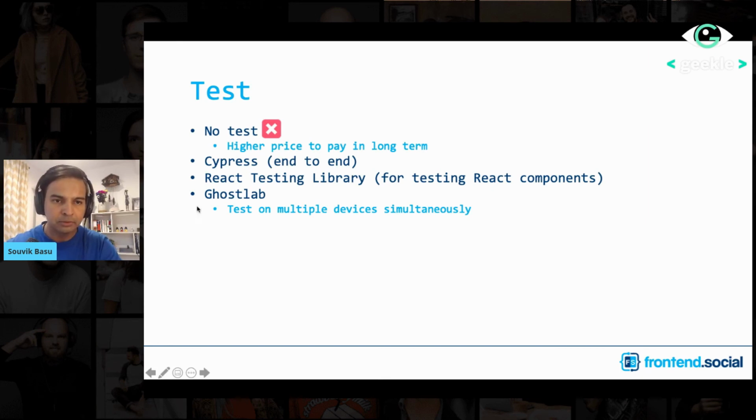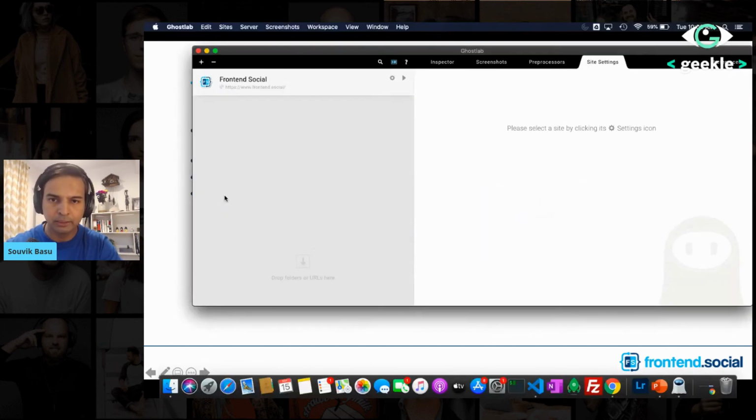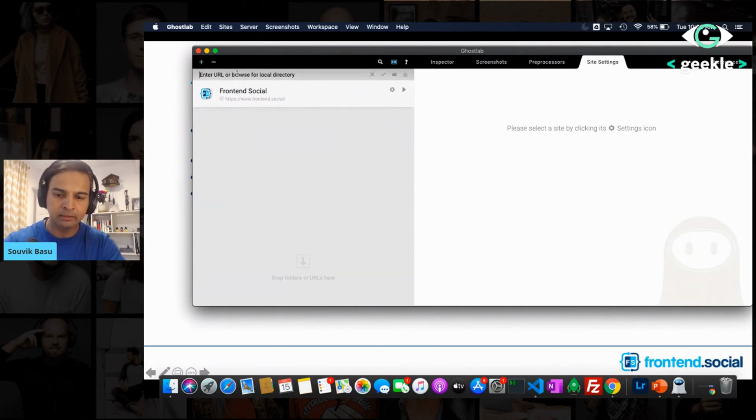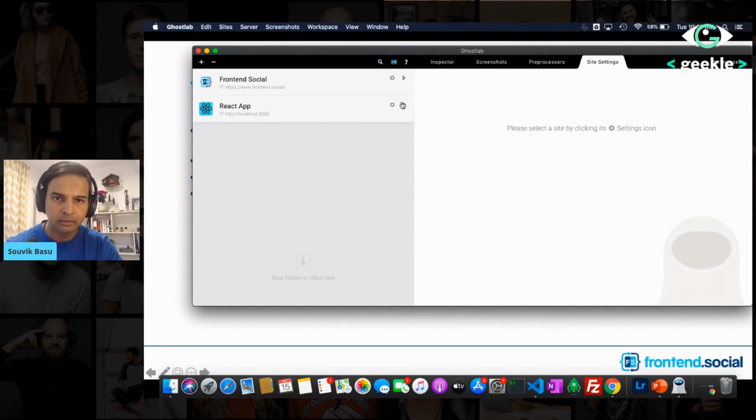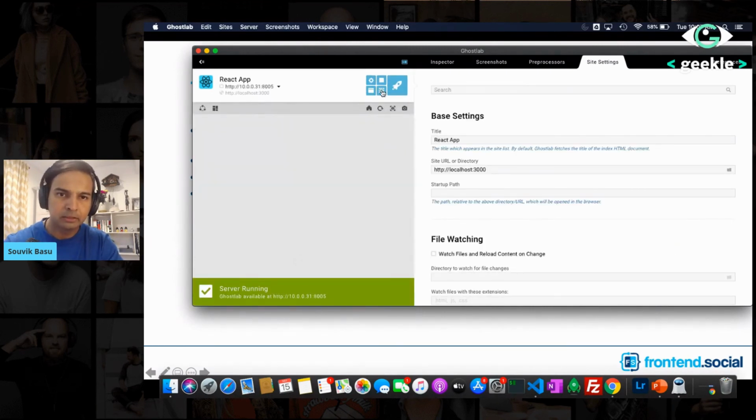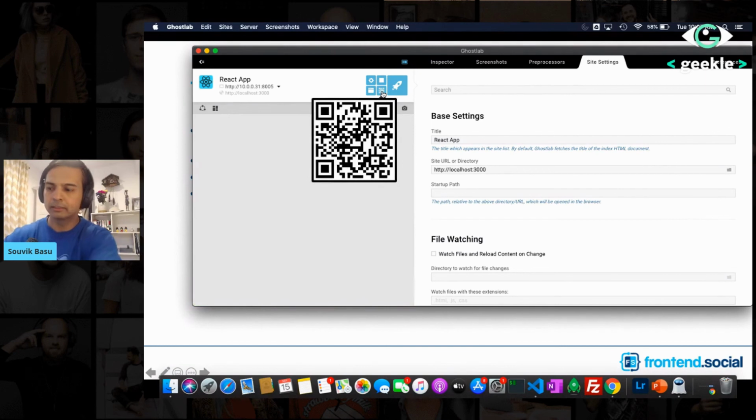There is a good tool that I use called Ghostlab. I'll probably give a quick demo of that. This is the Ghostlab tool that can help me see how my application will look on actual devices. For example, let's say I just say add, and I add the same localhost application which is running. So I just click on this and I say play, and now you'll see that I can see it on the browser, or I can get a QR code scanner. So I'm just trying to open this on my mobile. So what you will see is, let me try to do it quickly.